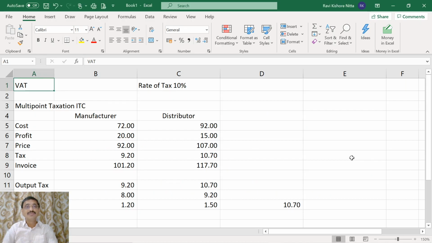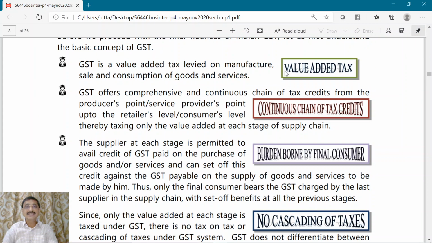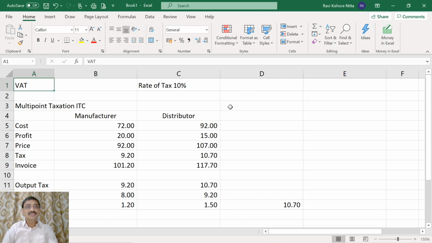And also here we had one point, that the tax is levied only on value added. Now what is the value addition? If you examine, the net tax paid is only 1.5 rupees here. What is the tax that has been paid by the distributor? The net tax paid by the distributor is only 1.5.